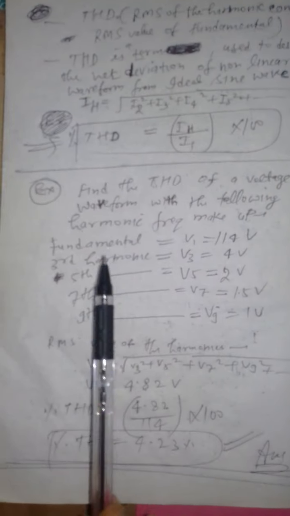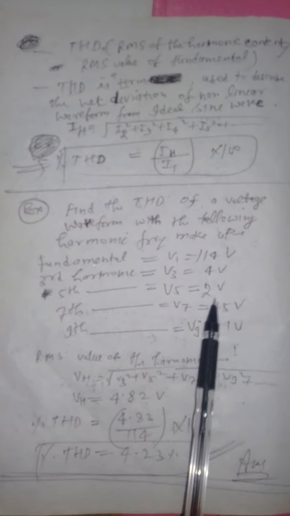Now there is a small example. Find the total harmonic distortion of the voltage waveform with the following harmonic frequencies makeup. These are all given to you. The fundamental component of the waveform V1 is 114 volts, the third harmonic V3 is 4 volts, the fifth harmonic V5 is 2 volts, the seventh harmonic V7 is 1.5 volts, and the ninth harmonic V9 is 1 volt.